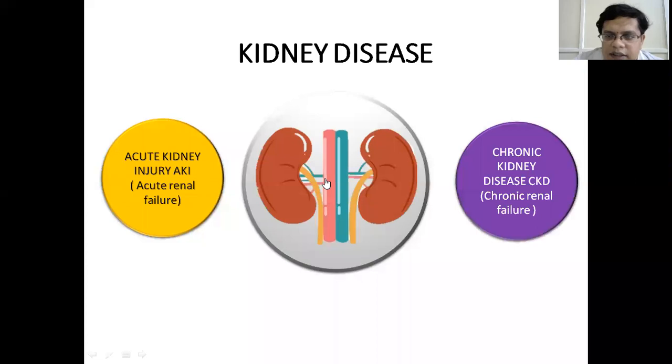And the other is chronic kidney disease, or CKD. Chronic kidney disease is more of an insidious onset disease where there is irreversible deterioration of the function of the kidney, which takes place over a long period of time, over years. Chronic kidney disease was previously called chronic renal failure. So kidney disease can be predominantly acute kidney injury or chronic kidney disease.